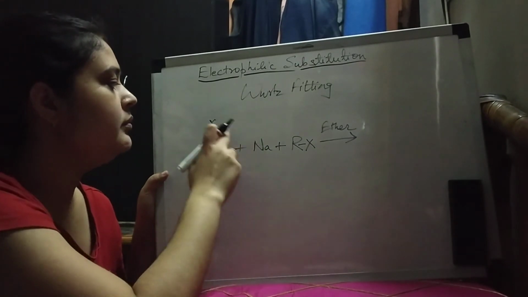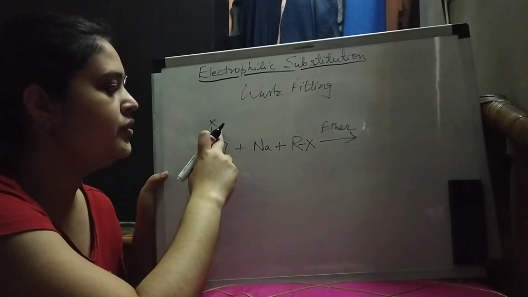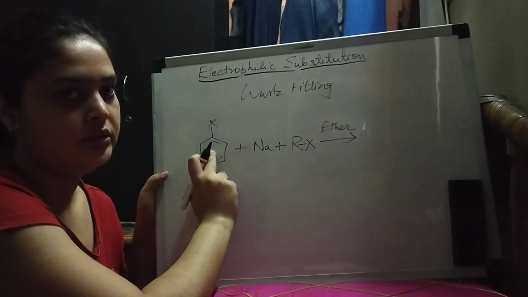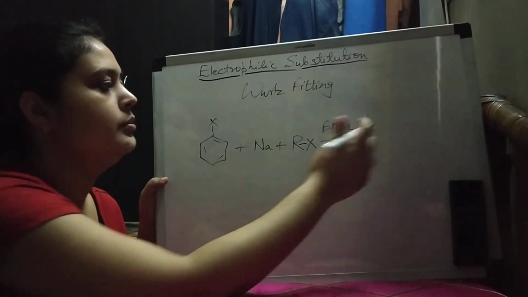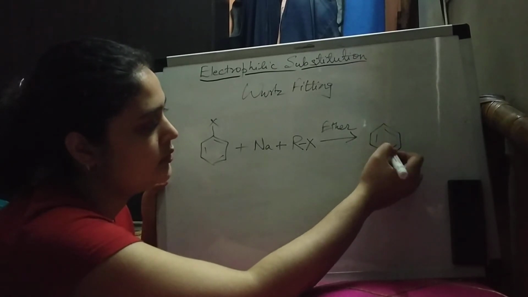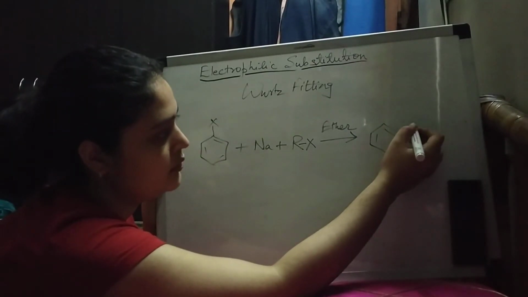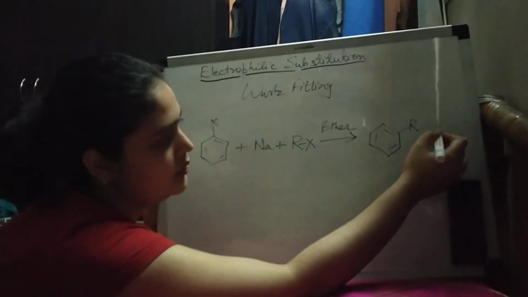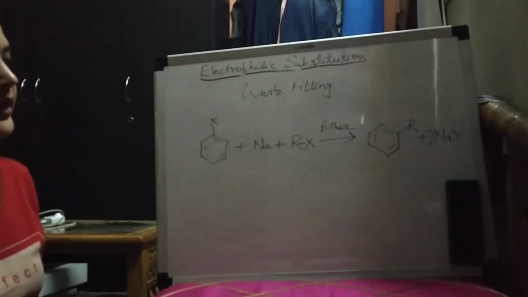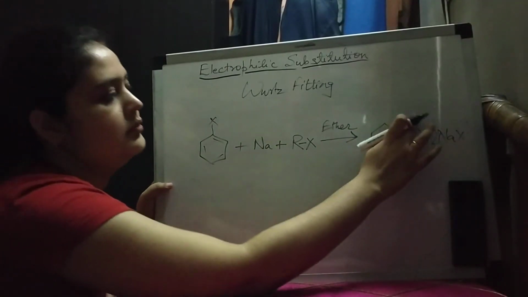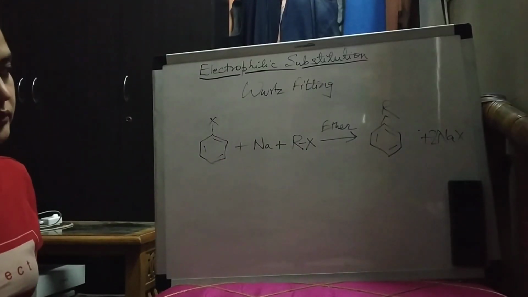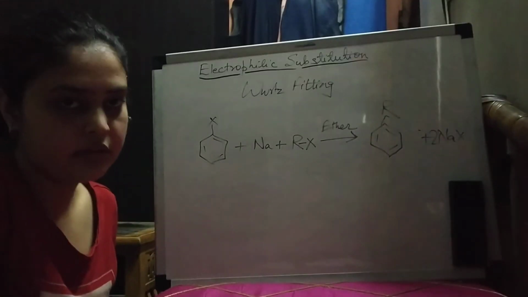The sodium will leave with the halogen and you will get a product of this ring attached to the alkyl group. This you will get as a product.